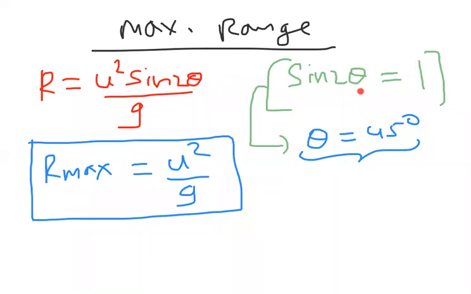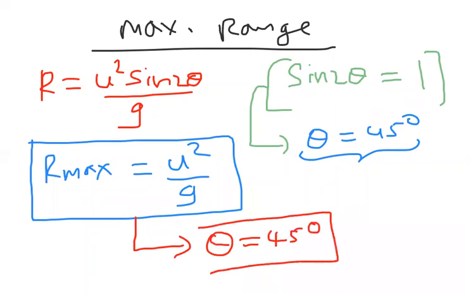So sin 2 theta is 1 means theta is 45. So if any body is projected at 45 degrees, then we can have the maximum range. We get the maximum range if a body is projected at 45 degrees with the horizontal.